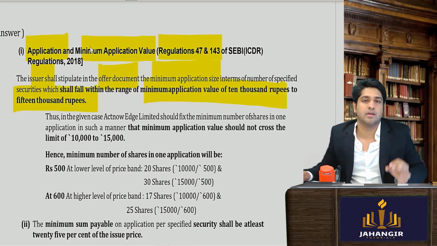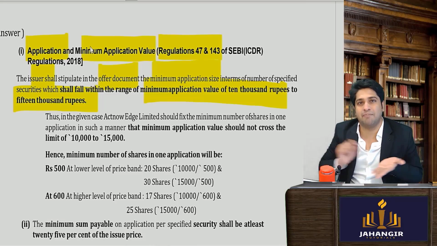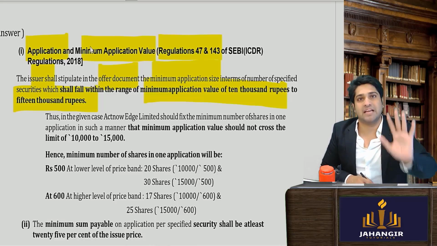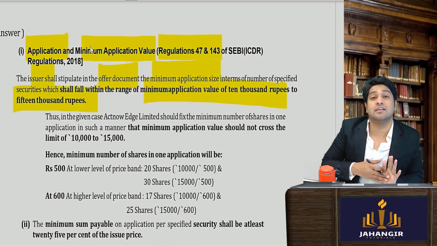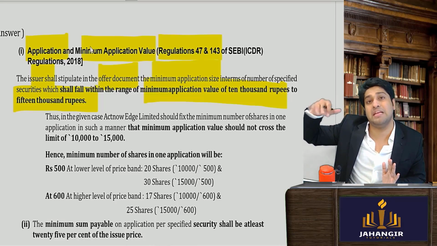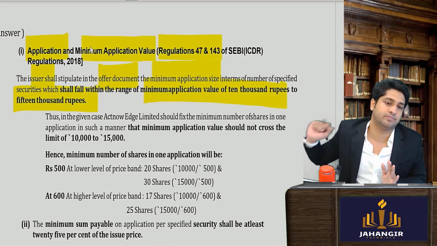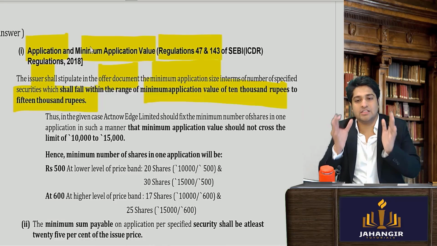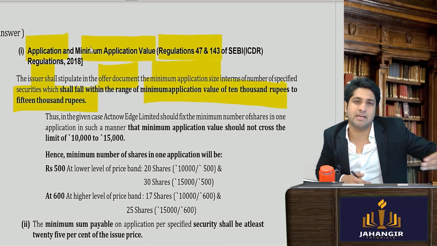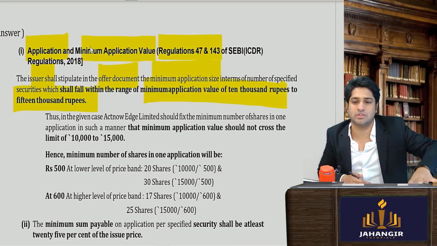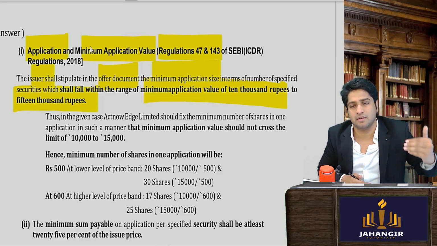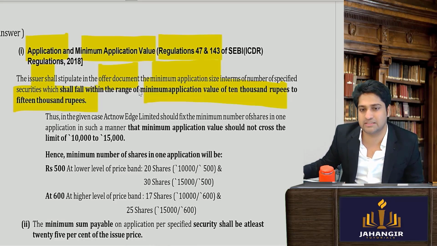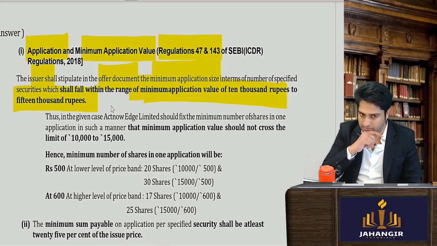Clear till here? If I want to apply in an IPO, can I apply with 10 rupees? No. So minimum 10,000, and can the company say the minimum application value is 15 lakhs? No. So the company can decide the minimum application value, they can either keep it 10,000 or 15,000 or somewhere in between. So in the question they've asked you, the law is pretty simple. This is the minimum application value, 10,000 to 15,000 they can keep it.